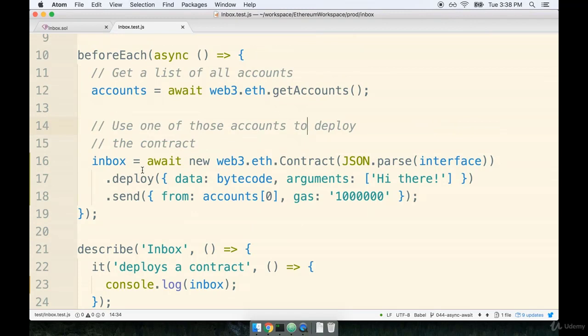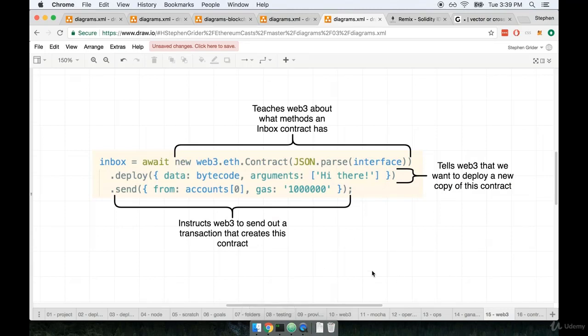Now that we've written out some code to deploy our contract, let's break this statement down right here and figure out exactly what it's doing. Remember, this is all code that is tied to the Web3 library, and the Web3 library is our sole means of interacting with an Ethereum network. It's really our portal to everything that's going on with Ethereum. So we're going to take this code and break it down line by line. We'll first start off by talking about the first line on here, which is new web3.eth.contract.